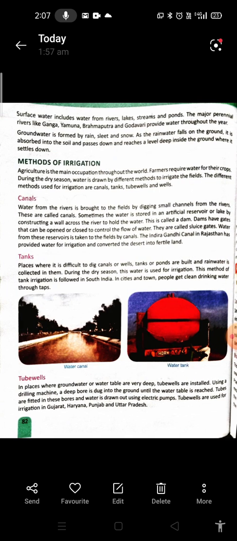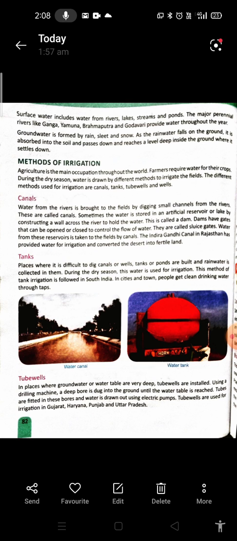Page number 82. Surface water includes water from rivers, lakes, streams and ponds. The major perennial rivers like Ganga, Yamuna, Brahmaputra, and Godavari provide water throughout the year. Groundwater is formed by rain, sleet, and snow. As the rainwater falls on the ground, it is absorbed into the soil and passes down and reaches a level deep inside the ground where it settles down.